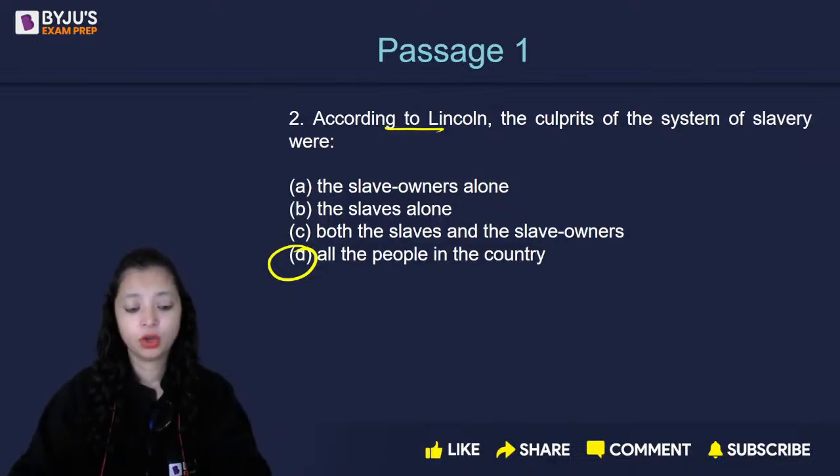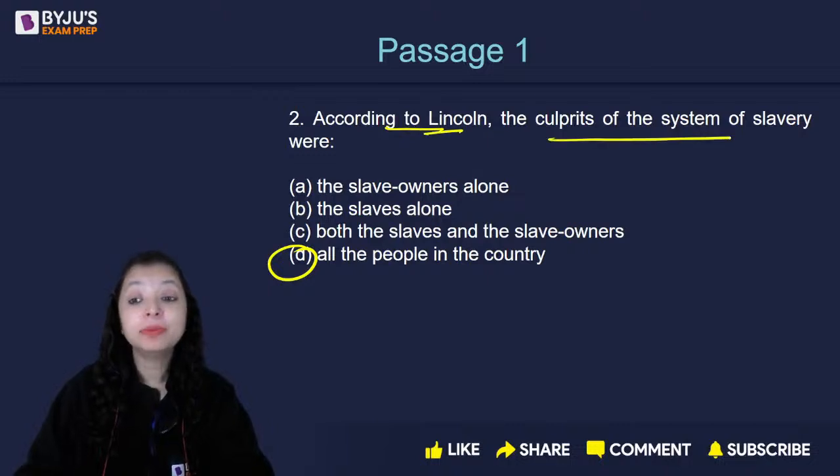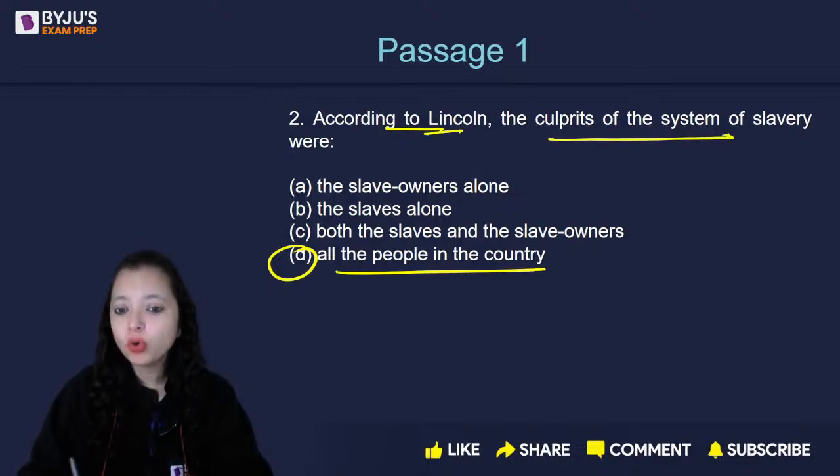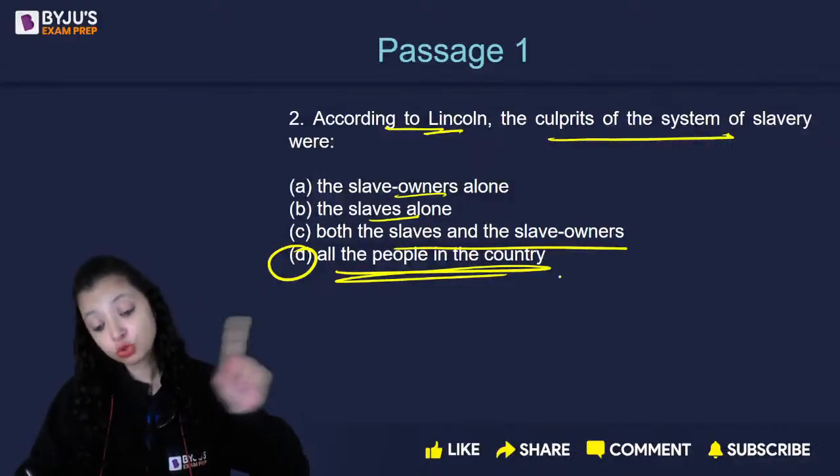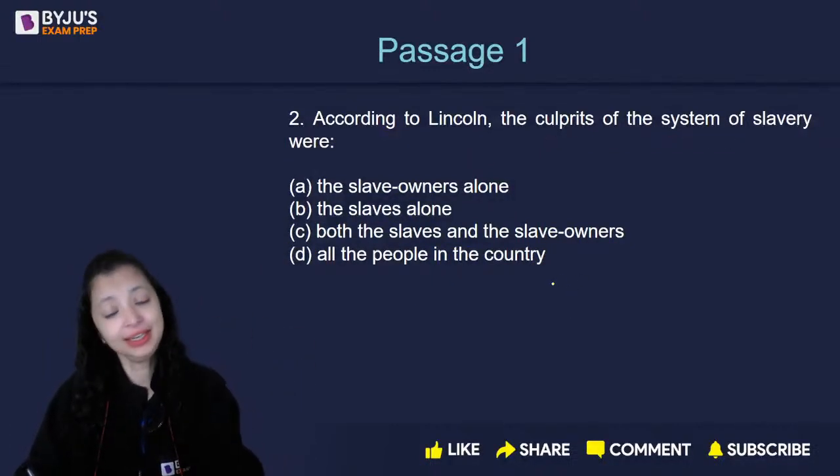Okay? All right. So according to Lincoln, the culprits of the system, the line that I had highlighted, all the people in the country, everyone is a culprit. Not the slave owners, not the slaves, not both of them. Every single person who was not a part of the system was also an accomplice in it. Remember that line? So D.